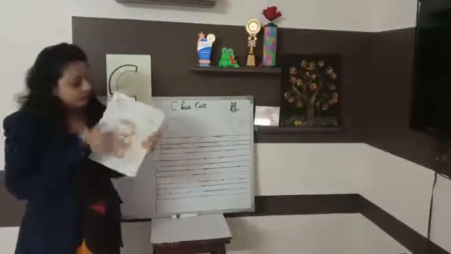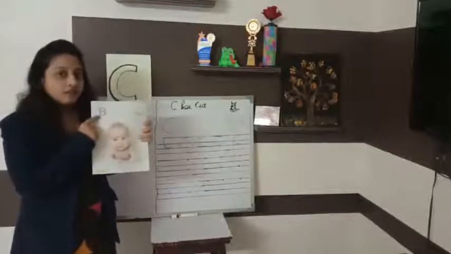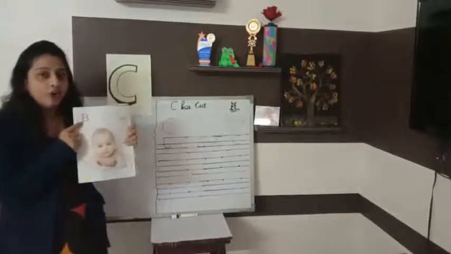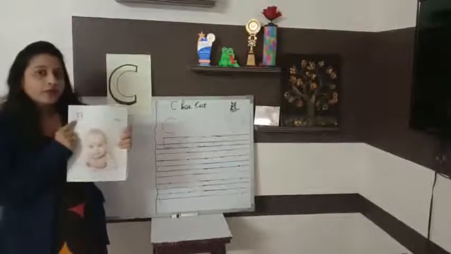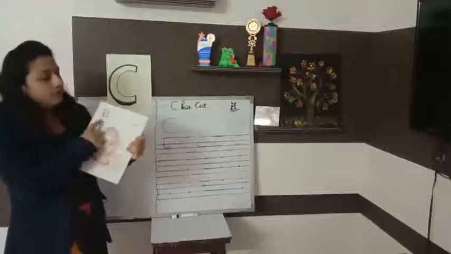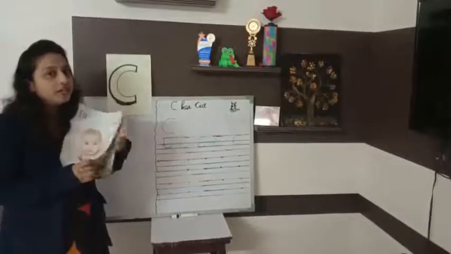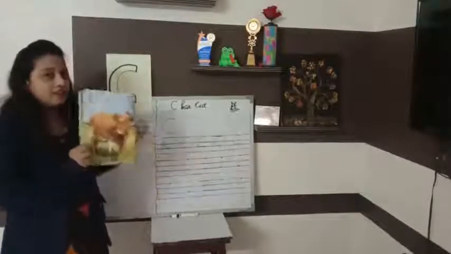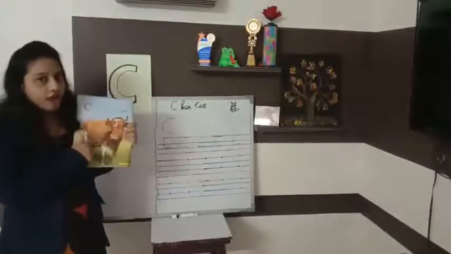This letter we had also learned. B for ball. Okay. So after A for apple, B for ball, which letter comes after? C for cat or C for cow.